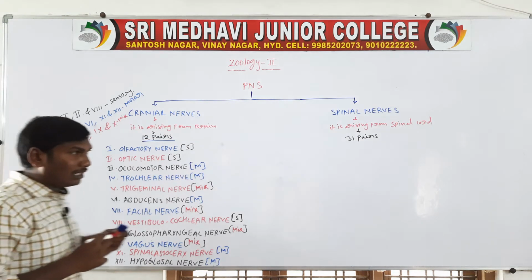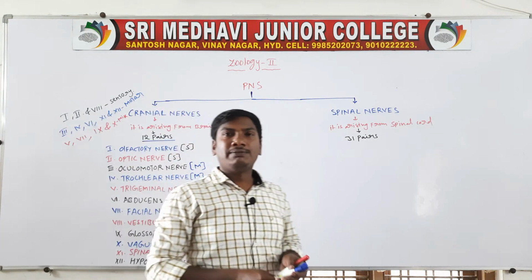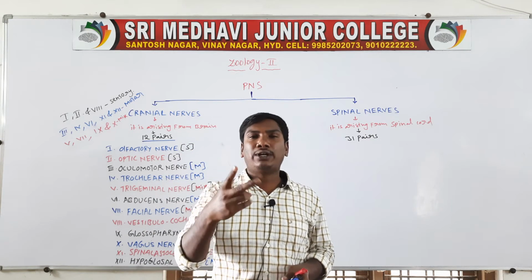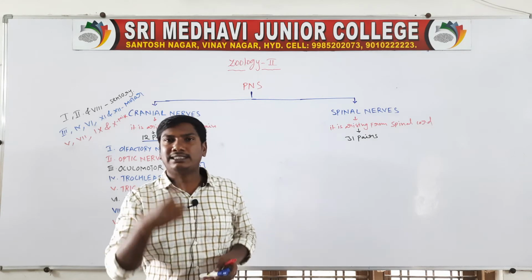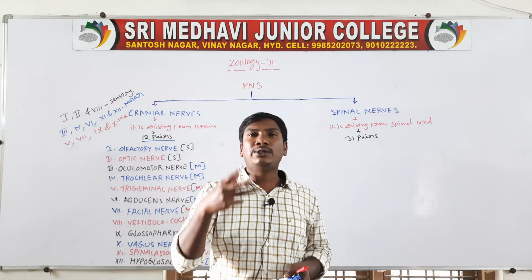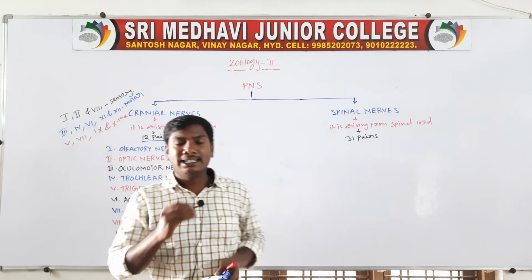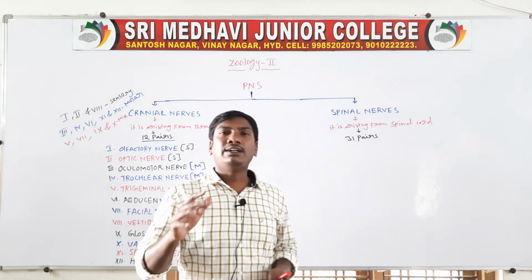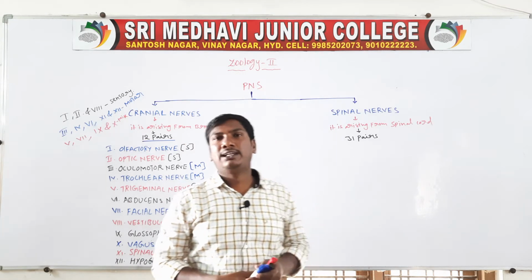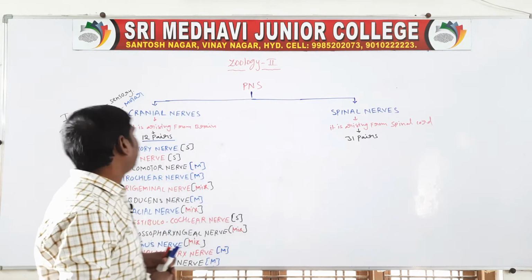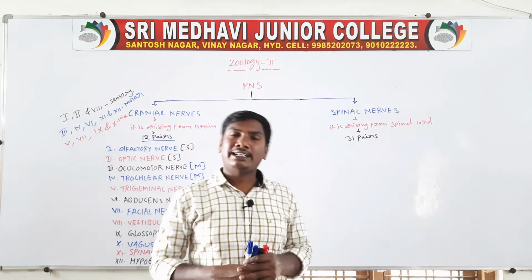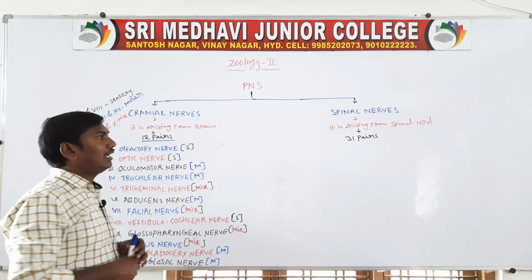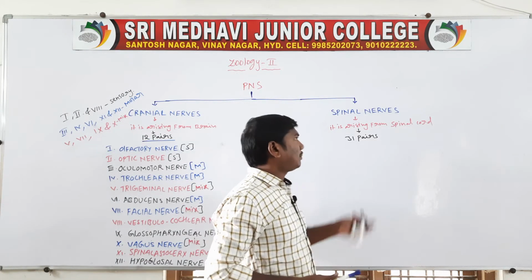So the cranial nerves are 12 pairs, functionally of three types: sensory, motor, and mixed. Sensory neurons are 1 to 8, specifically 1, 2 and 8. Motor neurons are 3, 4, 6, 11, 12. Mixed neurons are the 5th, 7th, 9th and 10th. So that totals the cranial nerves.